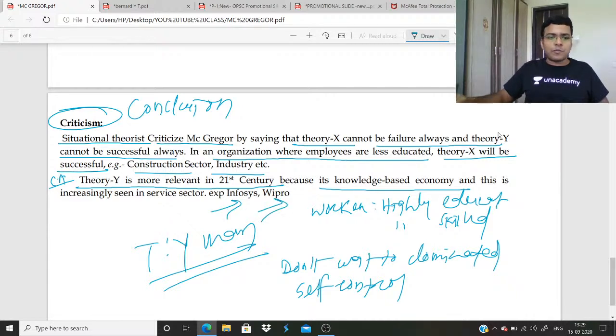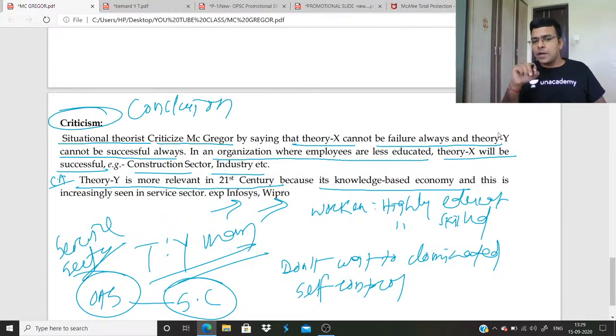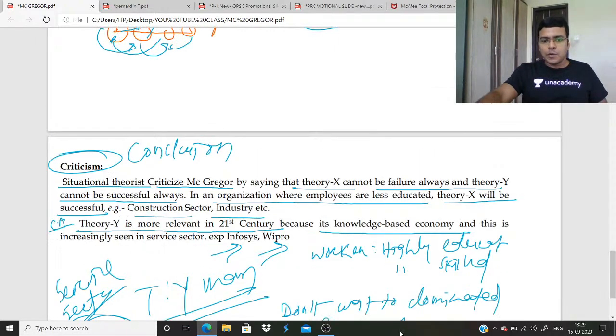For example, Infosys, Wipro, or any other service sector or government sector. Suppose you become a DM. You don't want your sub-collector to control you and guide you at every moment. You can self-control yourself. So this is the contemporary approach with which you end your answer by giving one or two examples. So this is all about McGregor, who gave the concept of theory X and theory Y, which are managerial philosophies. Tomorrow again we will discuss another behavioral theorist. Okay everyone, goodbye.